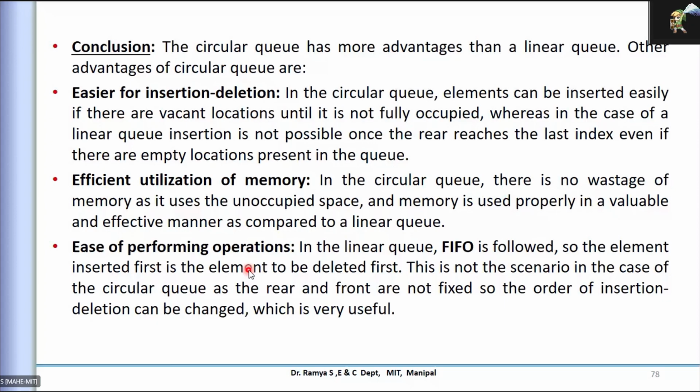And again we can effectively use the FIFO condition, that is nothing but a queue, first in first out. So the disadvantage we saw in a linear queue is overcome with the effective utilization of the memory. That is the main advantage of a circular one.